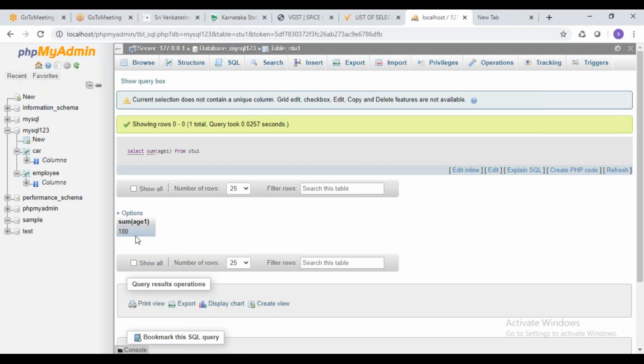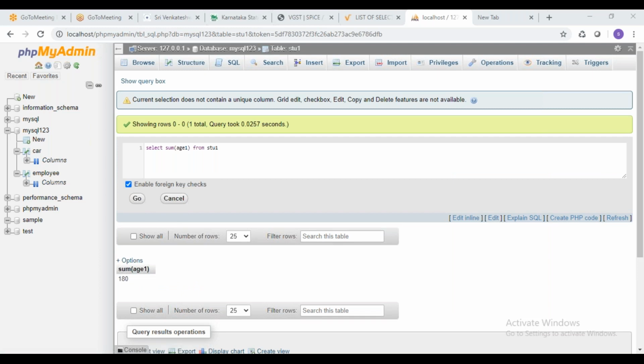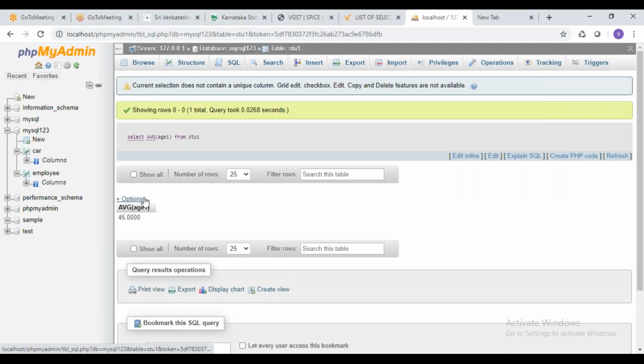You can see here it is showing the sum of AS1. In the same way, I can also take select average of AS1 from student 1. Now it is going to find out the average. So it is finding the average.